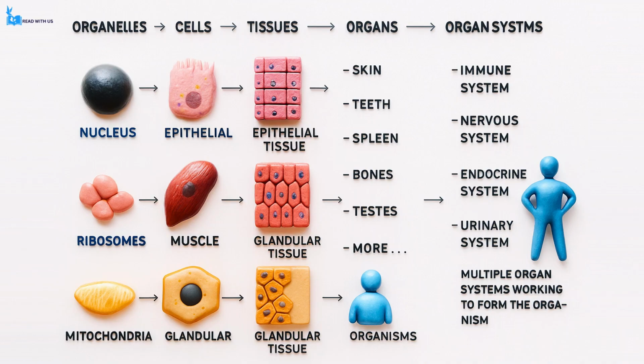There are around 12 different major organ systems, including the immune system, which defends against disease, the nervous system, which processes information, the respiratory system, which manages breathing, the endocrine system, which regulates hormones, and the urinary system, which removes waste from the body. Each plays a vital role in ensuring the health and functionality of the organism as a whole.